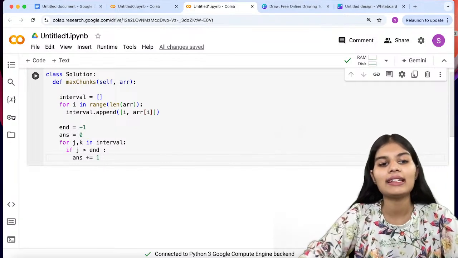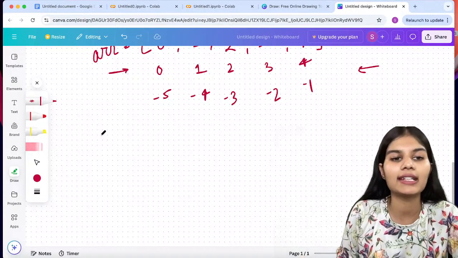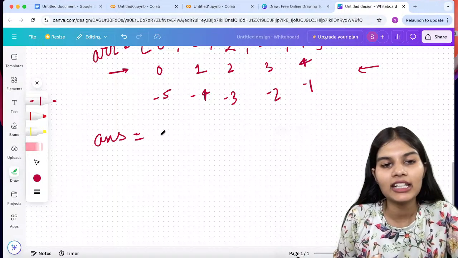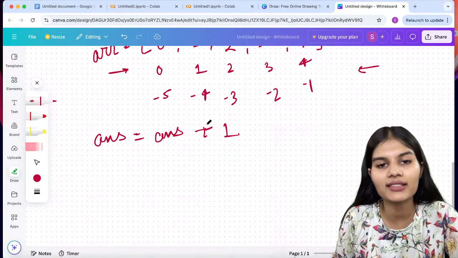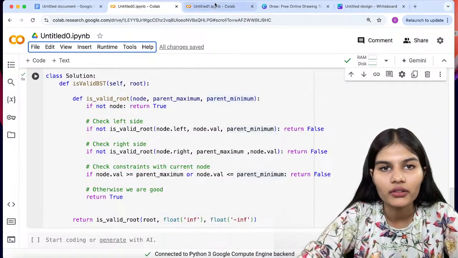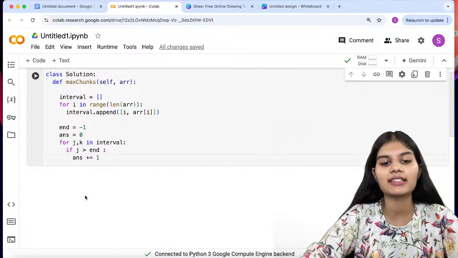Now this n plus equal to 1, if you don't know, I'll just let you know, this is a short form for writing answer is equal to answer plus 1. Okay, this is the long form, and written up over here is the short form for it. Okay, so that's the thing.